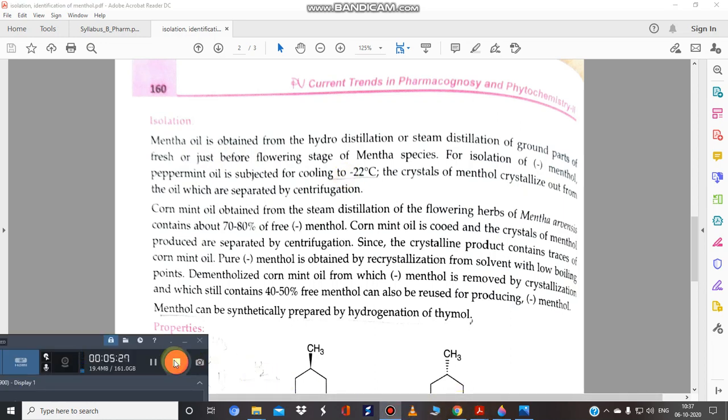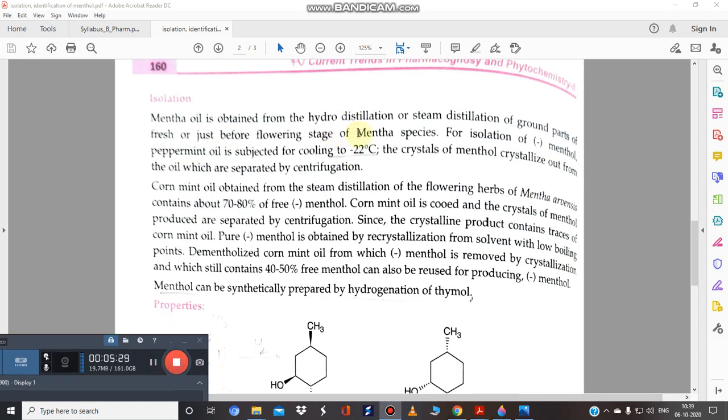Now the next step: what happens when we isolate the oil? For the isolation of the menthol, what do we have to do? Just one thing. Just read it. For isolation of the menthol, peppermint oil is subjected for cooling to minus 22 degrees Celsius.